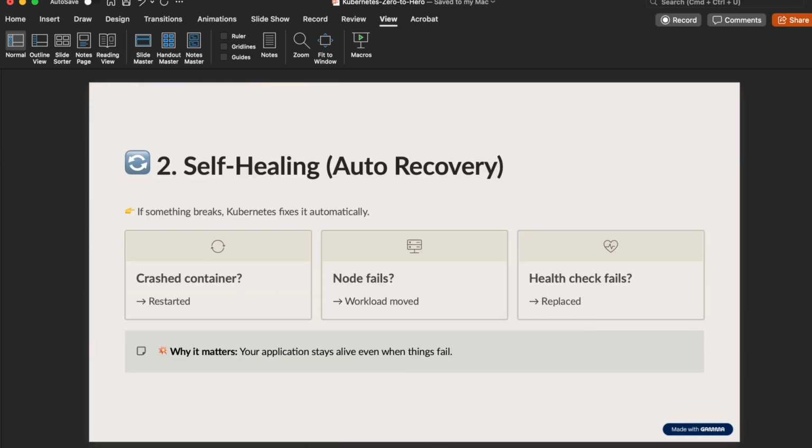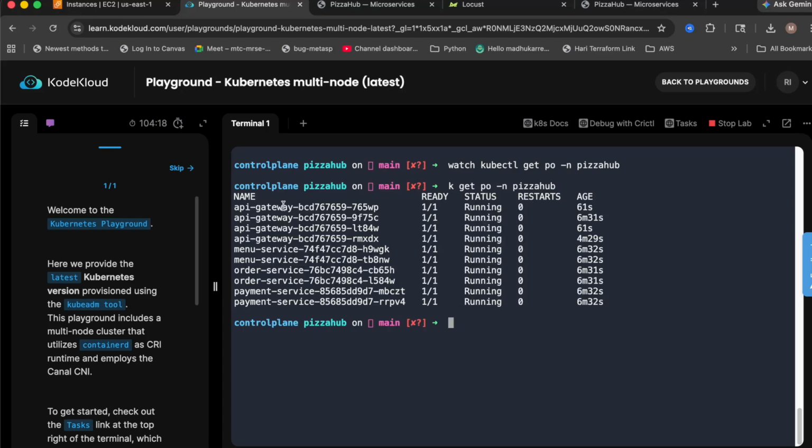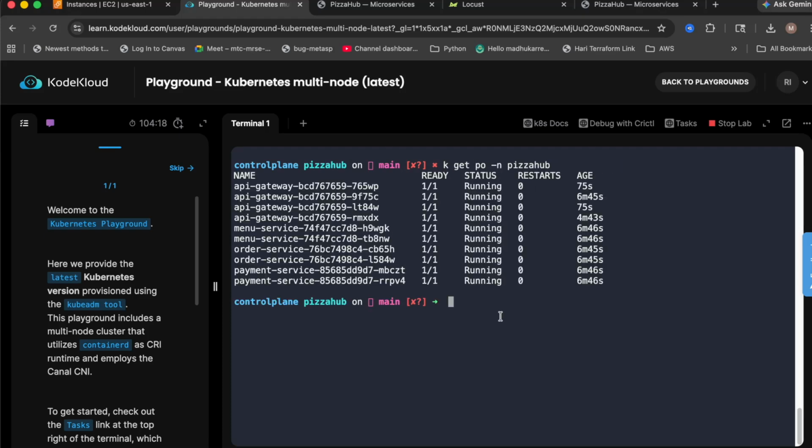And then self-healing. If you delete one container, one pod, it's going to automatically create a new pod. So let's see that. If I run the command, kubectl get pods again, now you got 4. I'm just going to delete one of those. Let HPA delete the 2 pods, then I'll do this. Then you will understand, because we reduced the traffic. It's automatically going to delete a couple of these maybe.